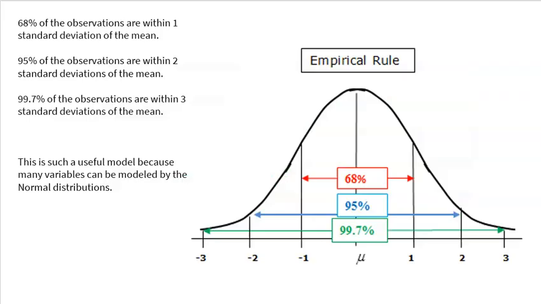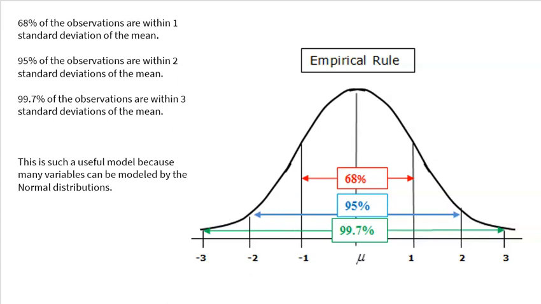In fact, we have this rule. This is actually a pretty cool rule that statisticians have found through, again, years and years of development and research. They found what's called the empirical rule. And this rule states that between 1 standard deviation below and 1 standard deviation above is 68% of population data. So 68% of a population, as long as it follows the normal distribution, is within 1 standard deviation.